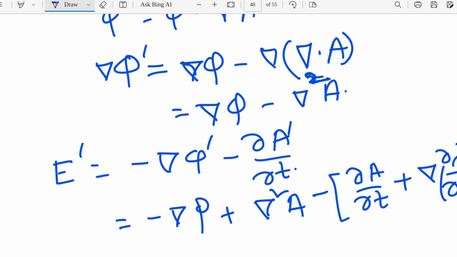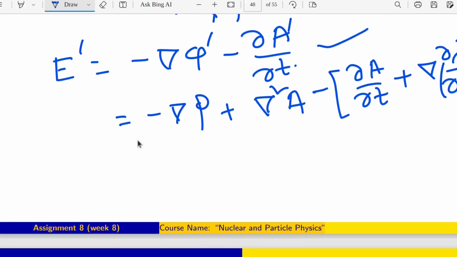It was already there in the previous expression that A prime was A plus grad lambda. So that's why I directly wrote that one.